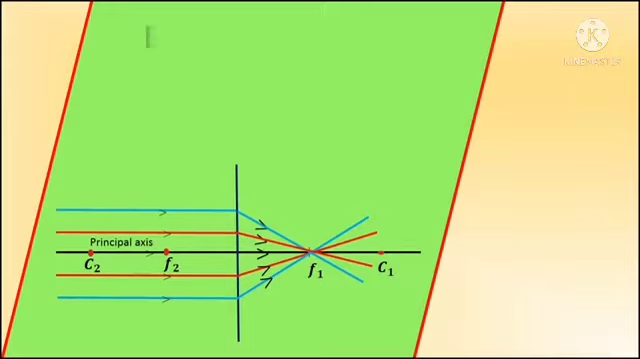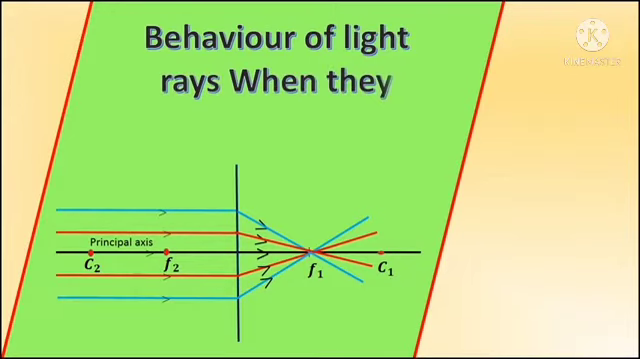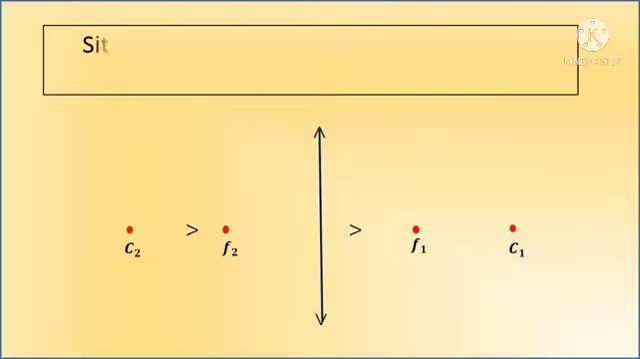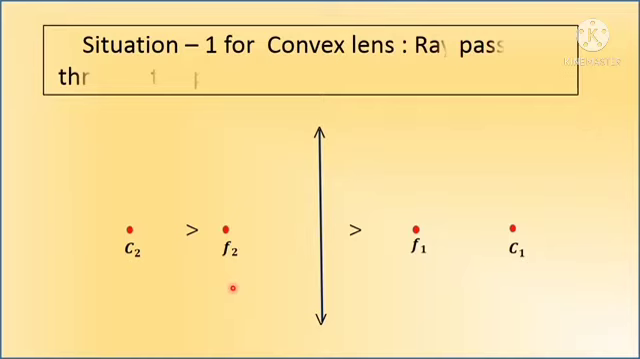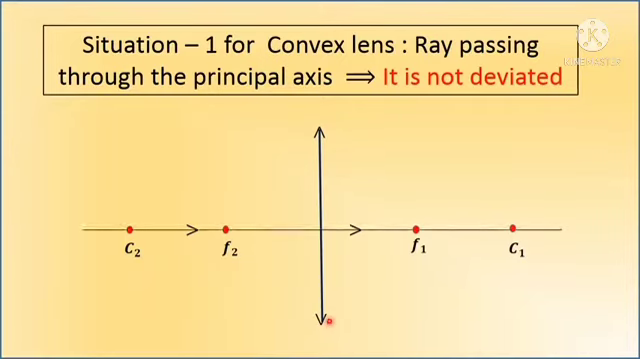Today we will discuss the behavior of certain light rays when they are incident on a lens. The behavior of a light ray when it passes through a lens can be understood by observing its behavior in the following situations. The points C1, C2 are not centers of curvature. They are points at a very small distance from the optic center.